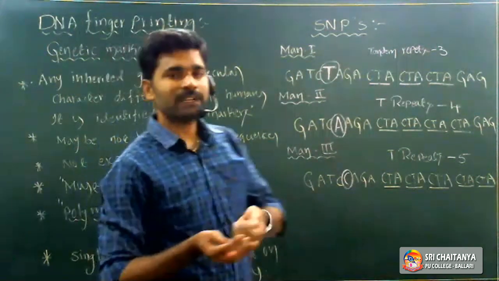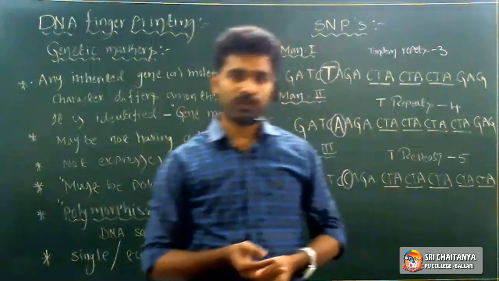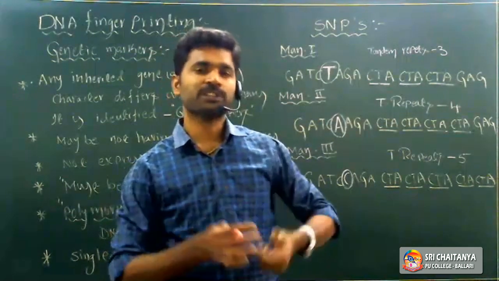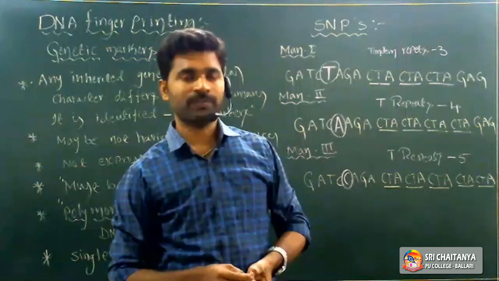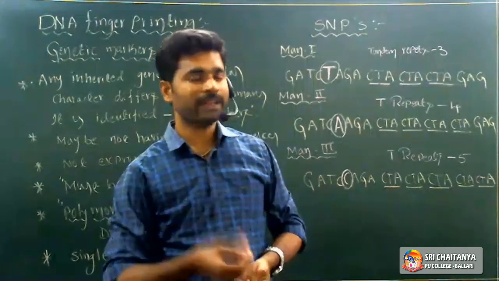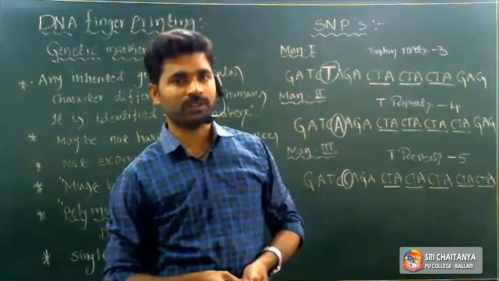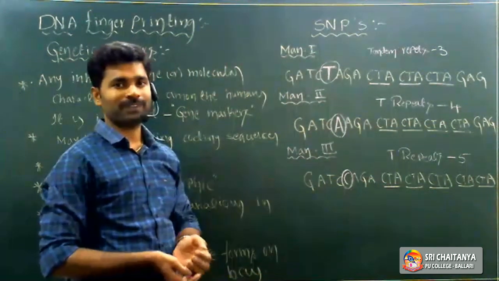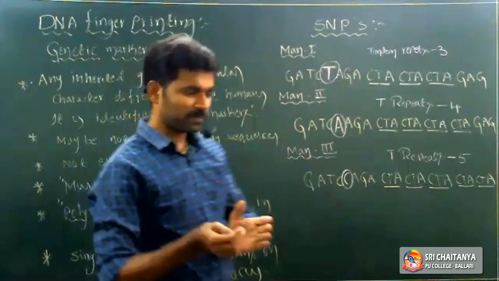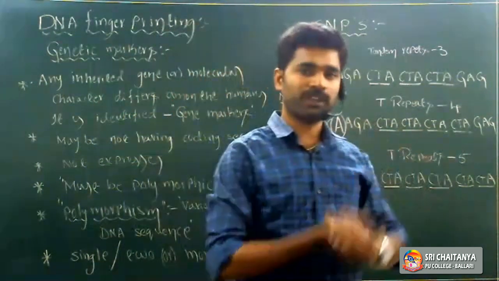See, whenever the genetic material is transferred from parents to progeny, otherwise from one generation to another generation, some inheritable mutations also occur. Inheritable mutations or inheritable polymorphism also occur, right? So maybe single nucleotide polymorphism, right? For example, genetic material transfers from parents to progeny.